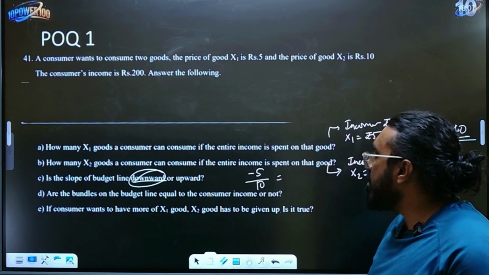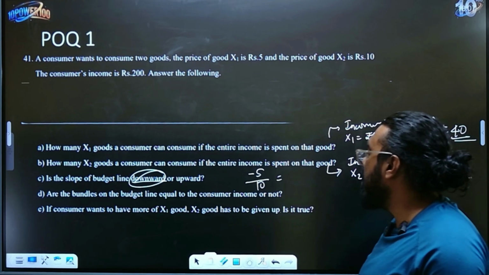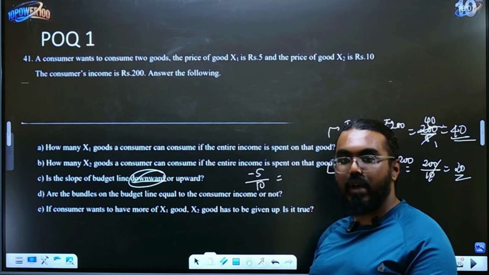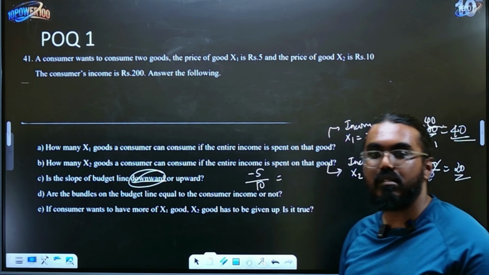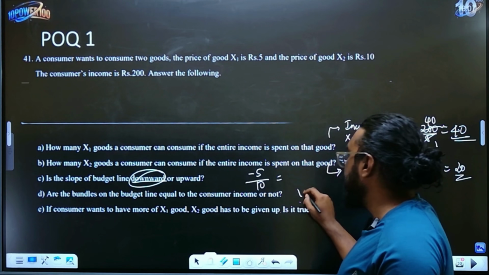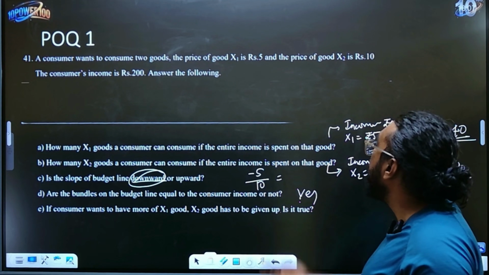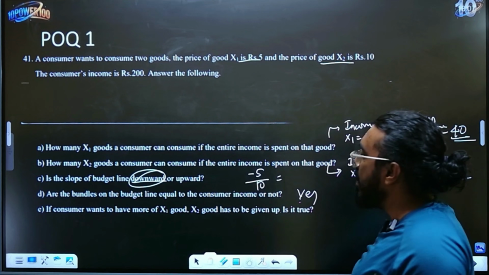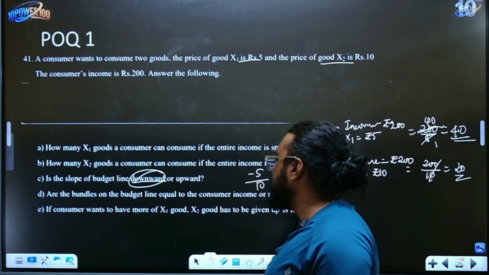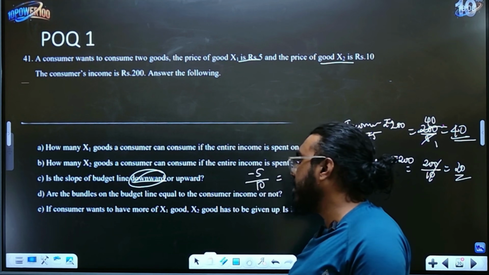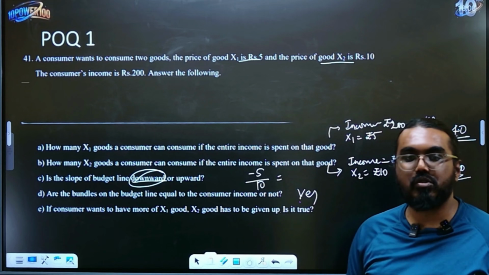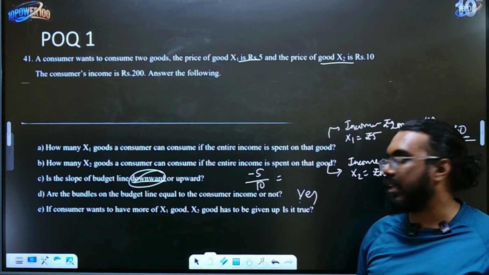Are the bundles on the budget line equal to the consumer's income or not? It is, because at the end of the day, when you add the things, you will eventually fall at rupees 200 itself. So it is equal. So you will say yes, the bundles on the budget line, the x1 and x2 bundles, they are equal to the consumer's income. And similarly, if the consumer wants more x1 good, they have to give up x2 goods also. So the answer remains the same.